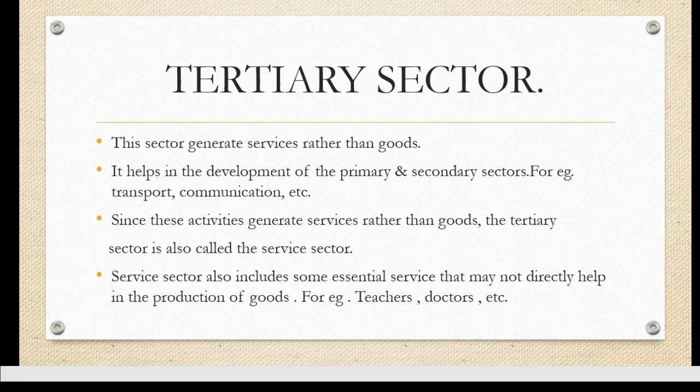The most important thing related to the tertiary sector is that it helps in the development of the primary and secondary sector. Like for example, एक छोटा सा example देती हूँ आपको. The commodities which have been produced in the agricultural fields, like, एक farmer है उसने क्या किया, sugar cane को produce किया.